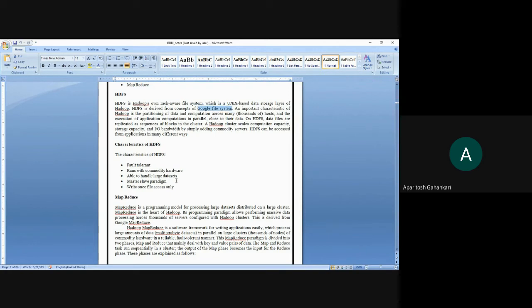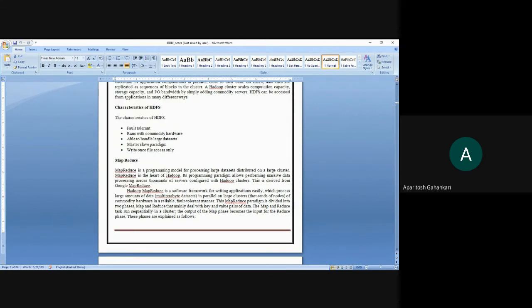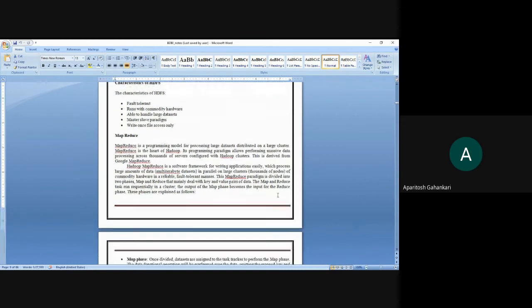Yes, thank you. Then we are going to start with MapReduce. That is the second component, which is important. It is a programming model for processing large data sets distributed on a large cluster. You already know that your data is stored in a distributed manner and it is huge in nature. The quantity is very, very huge.